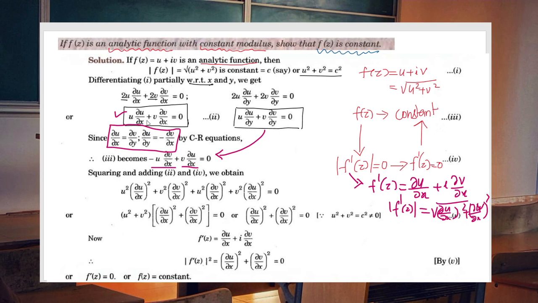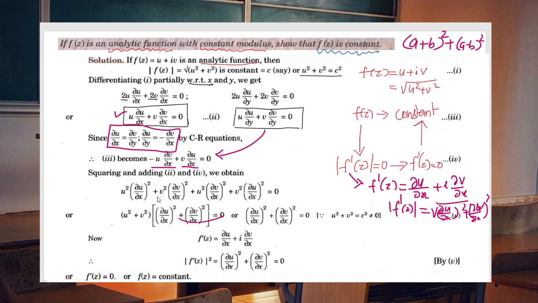So let us square these two equations and add. We have a plus b all square in the first and a minus b all square in the second. After squaring, add these two terms. We are expanding a plus b all square plus a minus b all square, and definitely the term 2ab will get cancelled. What we get is only the sum of square terms: u square dou u by dou x all square plus v square dou v by dou x all square plus u square dou v by dou x all square plus v square into dou u by dou x all square equal to 0.